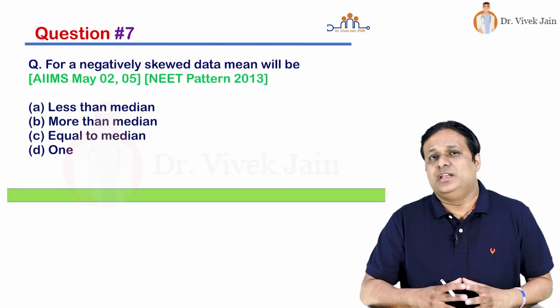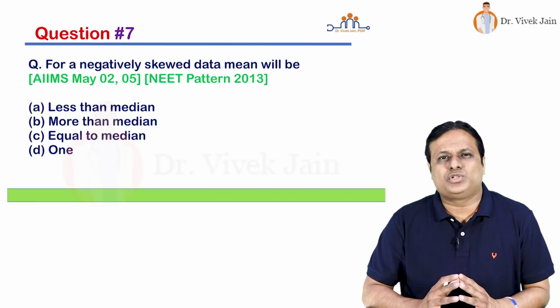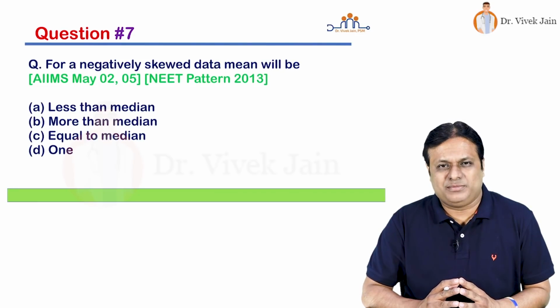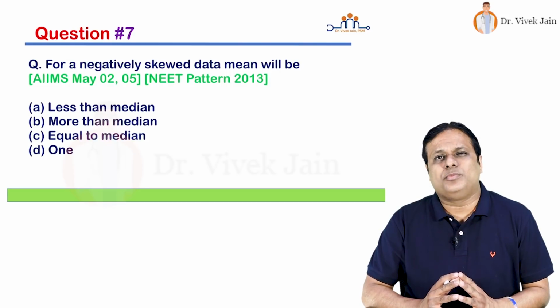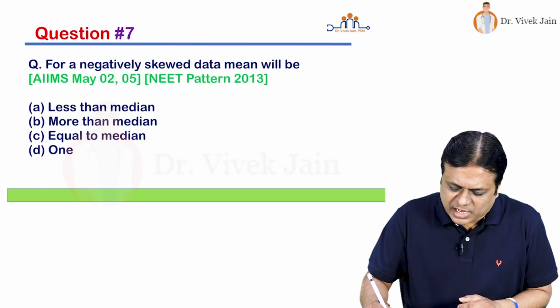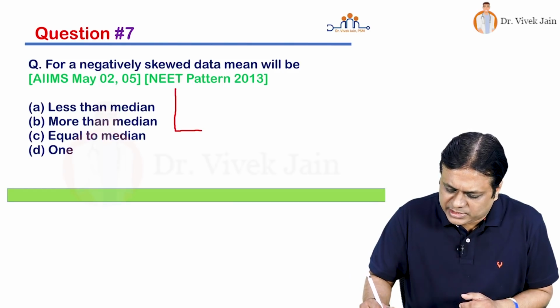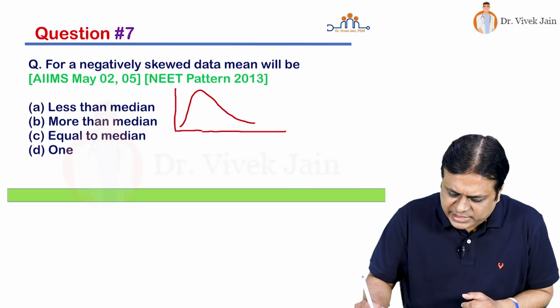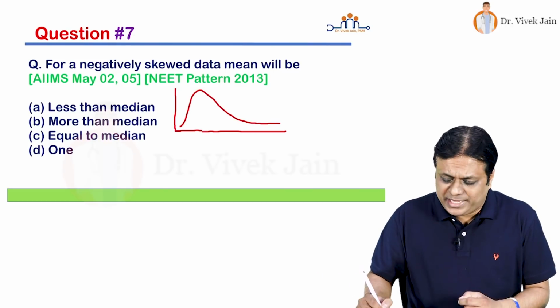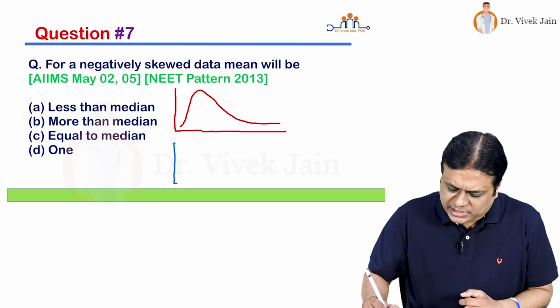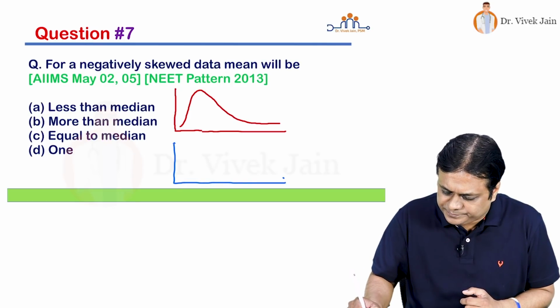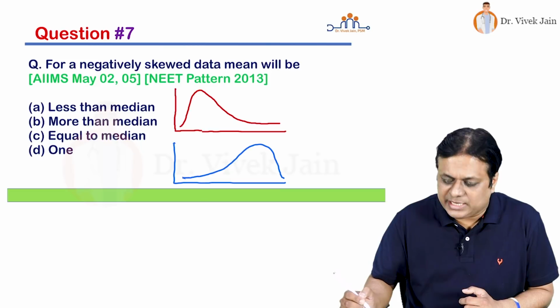Okay friends, normal distribution we know, bilaterally symmetrical bell shaped. We can apply the formula and calculate also. But if it is not normally distributed, data may be tilted or skewed to one side. So one type of graph you may get is something like this, that it may be tilted to one side like this. Or it may be exactly opposite, where the data may be tilted to the other side like this.